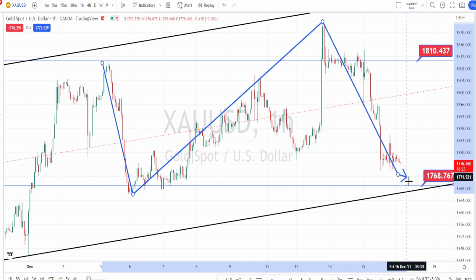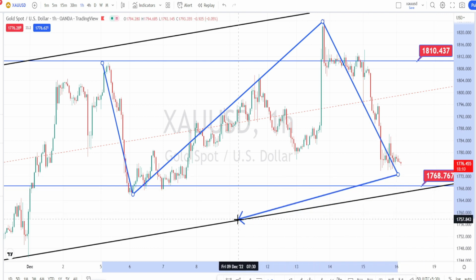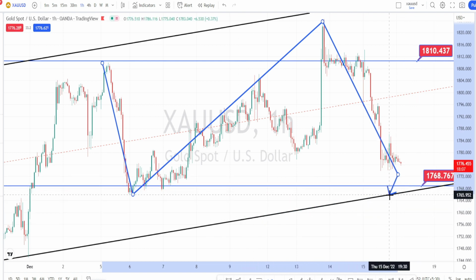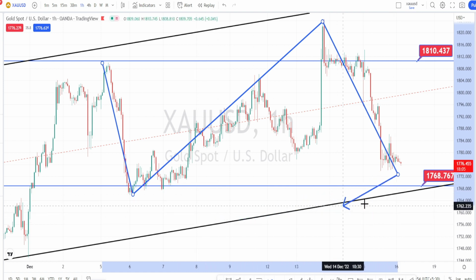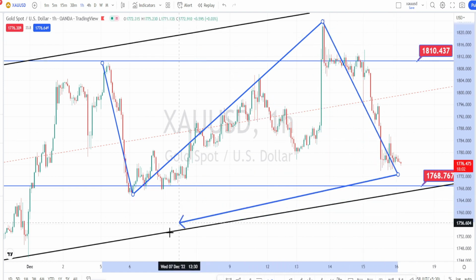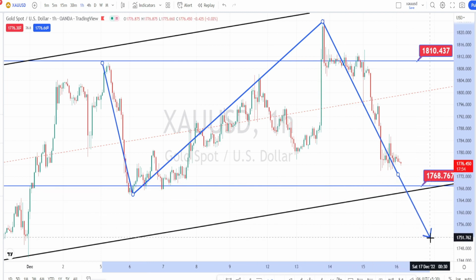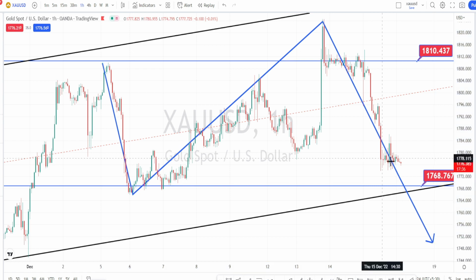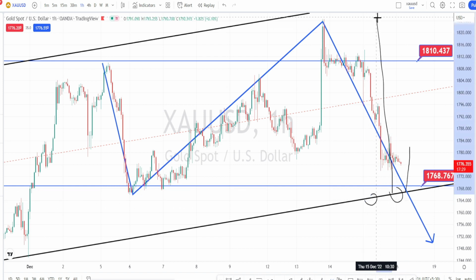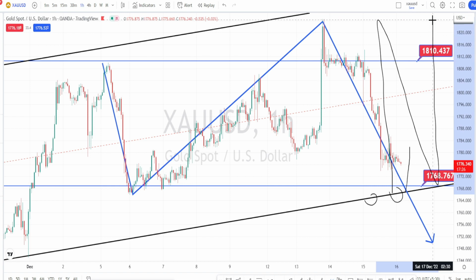So if the bearish trend continues and if the price action breaks the support level of 1768, next support is going to be the bullish channel pattern trend line or the support line, and if the price action breaks the support line, the bullish channel pattern will become invalid, which means that we can expect further fall on the bearish side retracement. And if the price action bounces back from this support line of the bullish channel pattern, it will be the continuation of this bullish channel pattern, which means the bullish trend will continue in hourly time frame also.